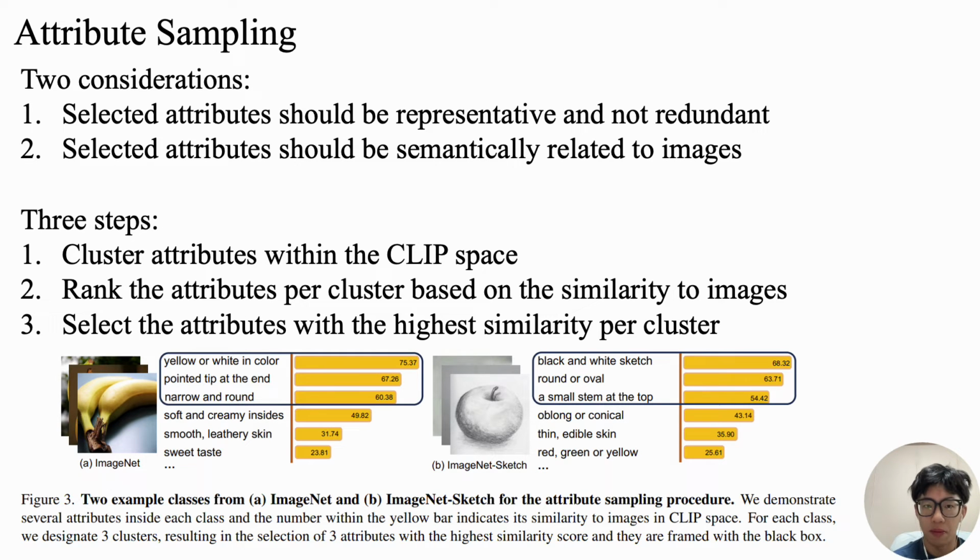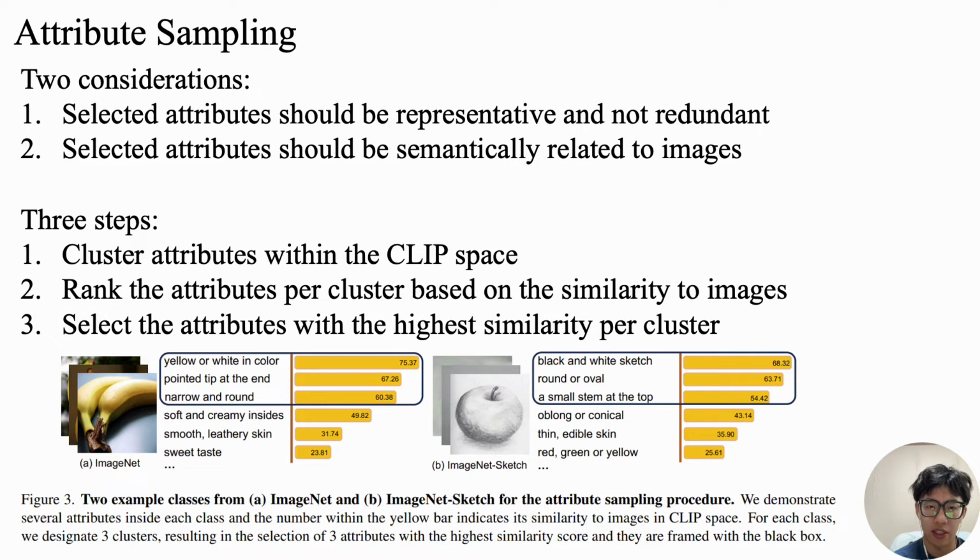In order to find the most useful or representative attributes, we propose attribute sampling. It contains two considerations. Firstly, the selected attributes should be representative and non-redundant. Secondly, the selected attributes should be semantically related to the images. Attribute sampling contains three steps.